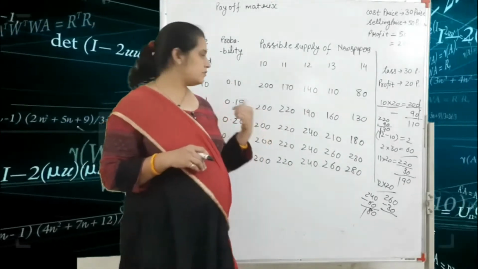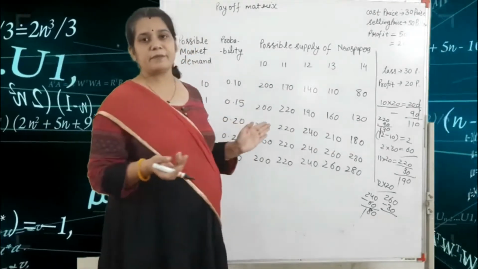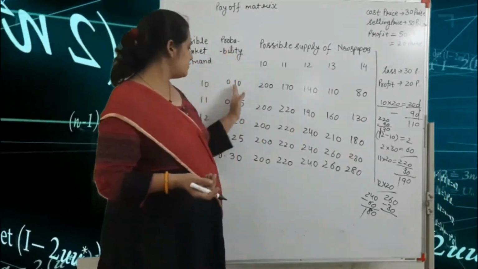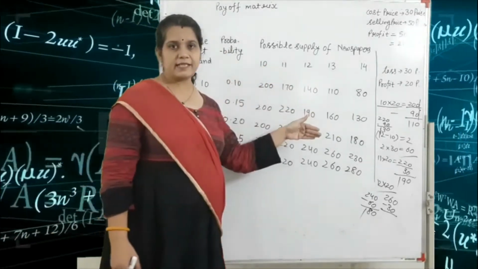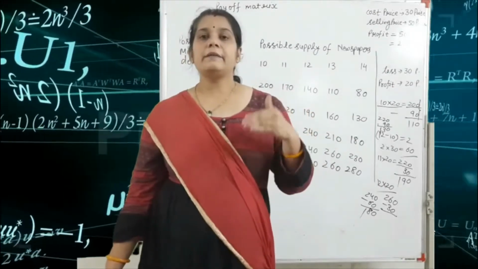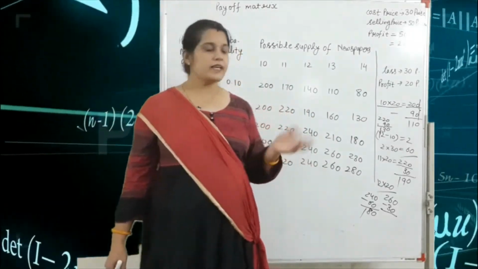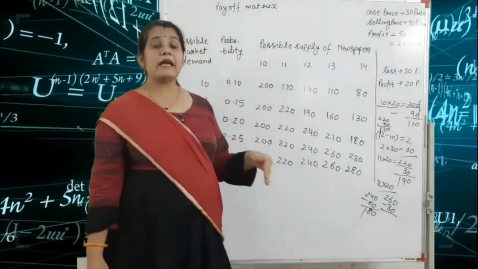But sometimes we are given only the demand, or we can say the number of copies, and according to this we are given the probability. So first you mark the payoff matrix, after that you solve the EMV and EVPI. Okay, so this is the payoff matrix. After that we find the EMV.